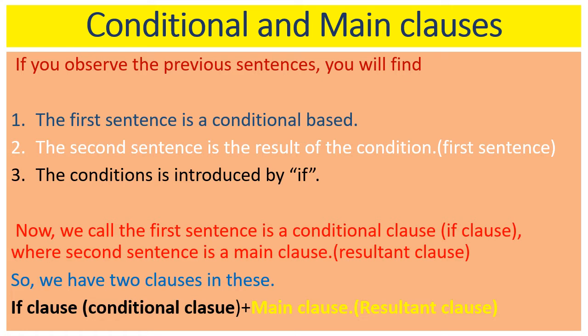One is the if clause, which is called the conditional clause, and the other is the resultant clause, which is called the main clause. If clause and main clause, these are the two clauses you find in that sentence. Let us now see in detail what the if clauses, the conditional clauses, are.